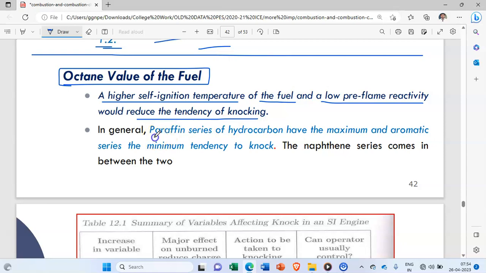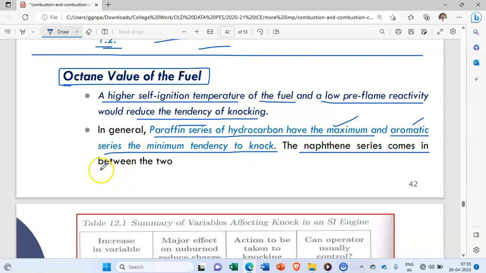In general, paraffin series of hydrocarbons have the maximum and aromatic series the minimum tendency to knock. The naphthene series comes in between the two.